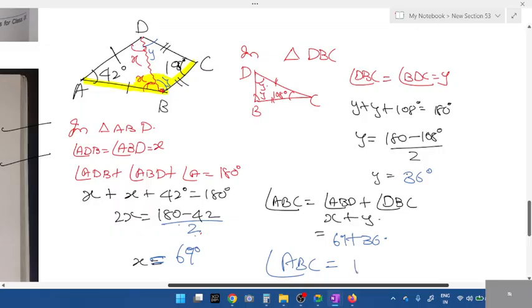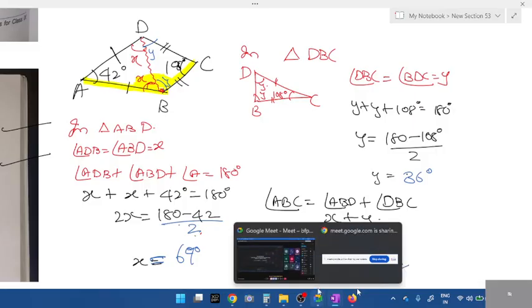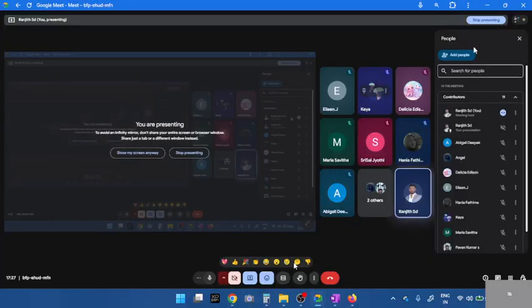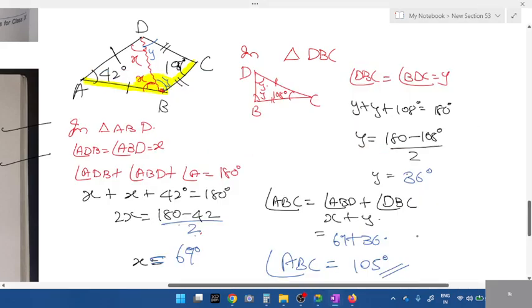What's the answer? 105 degrees? 105, right? All of you got 105. ABC is 105. ADC also will be the same. X plus Y, X plus Y, X plus Y. 105 and 105. Completed? Is it clear, students?